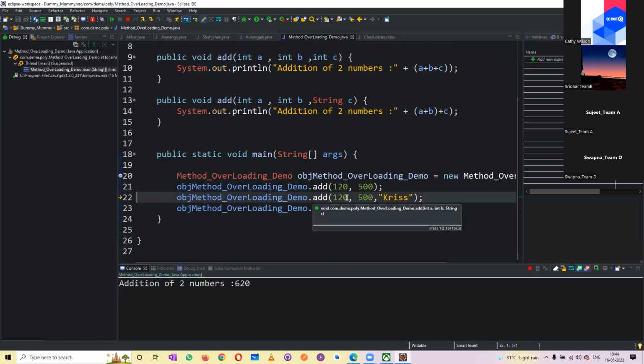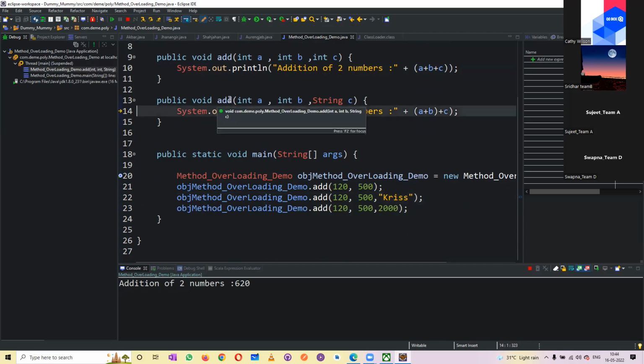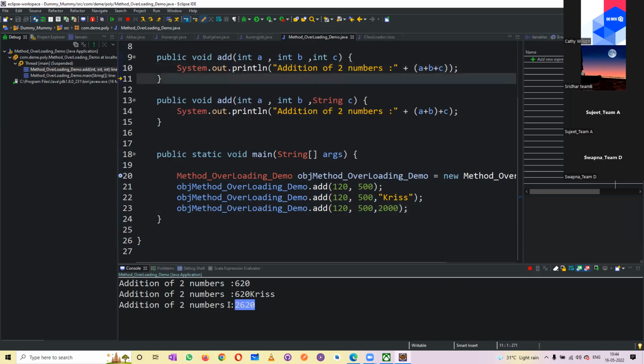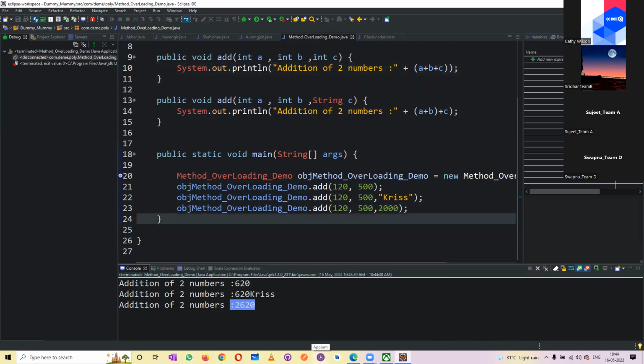Now you see here, now it's the 3 parameter add, but the 3 parameter add with string. So it will go inside that, and you see, it comes to this particular method and it started to execute this A plus B plus C. And it printed 620 Chris. Now it comes to the next, add 120, 500, 2000. Now it's a 3 integer parameter add. So now it goes to that method and it executes this particular thing and printed over here. It came back. That's it. This is called method overloading.